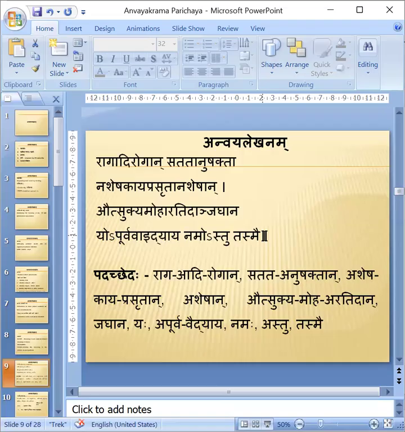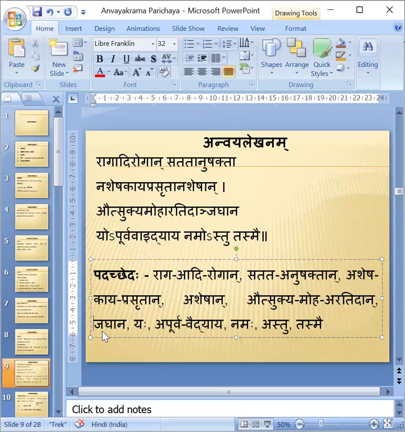After Pada Vibhaga, we have to identify what is Karta, what is Karma, and what other Karakas are there. Then only we can make the proper sentence. Here there are 2 Kriyapadas. One is Jaghana, which is also Kriyapada, because this is a very famous shloka, and you should know that. Jaghana is Kriyapada and one more Kriyapada is Astu. Okay, Jaghana and Astu, these 2 are Kriyapadas.